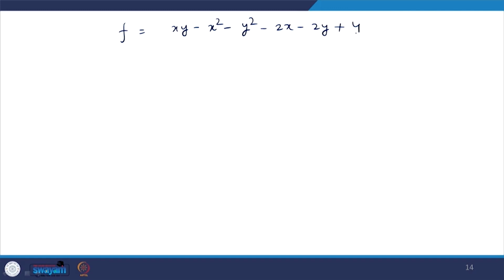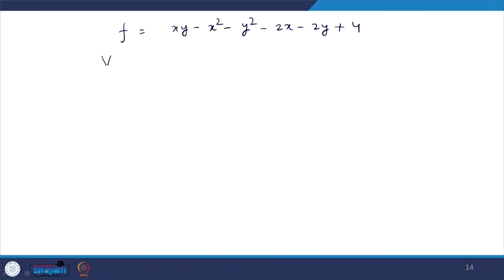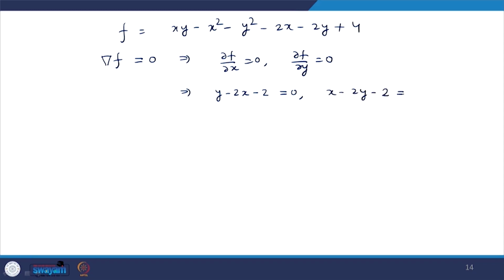First we will find the critical points or stationary points. How to find a critical point or stationary point? We take the gradient of f and put it equal to 0. Here del f upon del x equal to 0 and del f upon del y equal to 0, only a two variable problem. So, this implies y minus 2x minus 2 equal to 0 and x minus 2y minus 2 equal to 0.